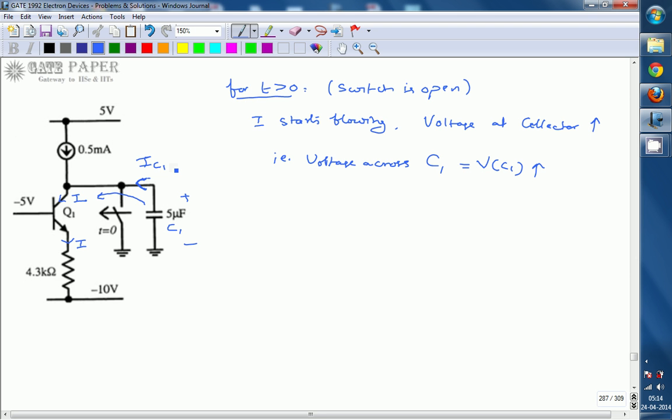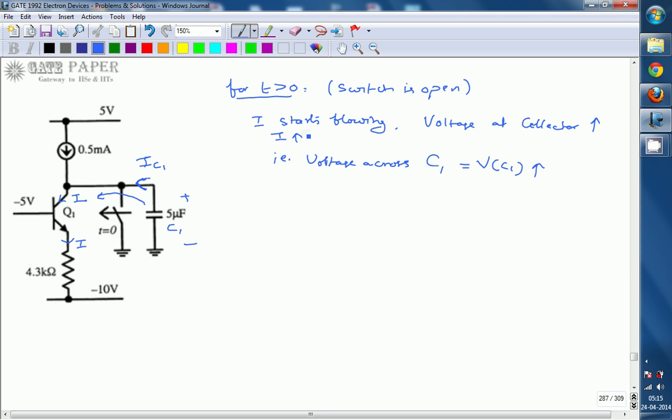So whenever the switch is open, the transistor Q1 starts conducting, so IC increases. IC increasing means IE increases, which is the capital I, whatever notation we have taken. I increases and starts flowing. That implies I starts increasing.